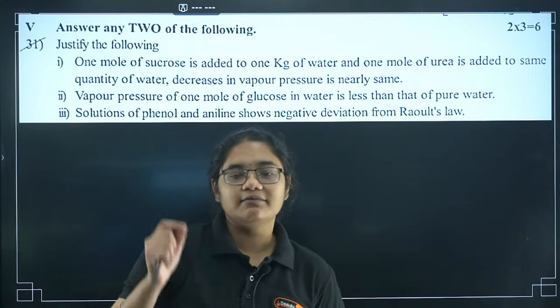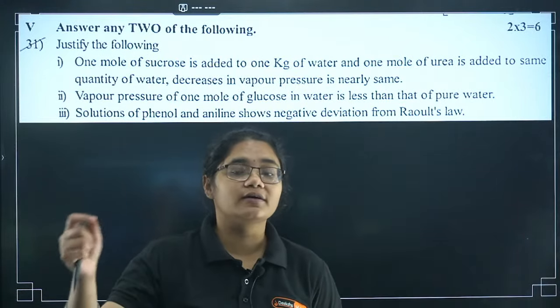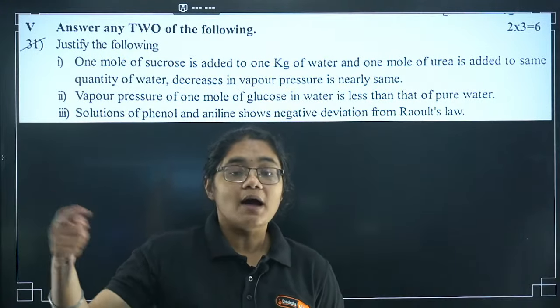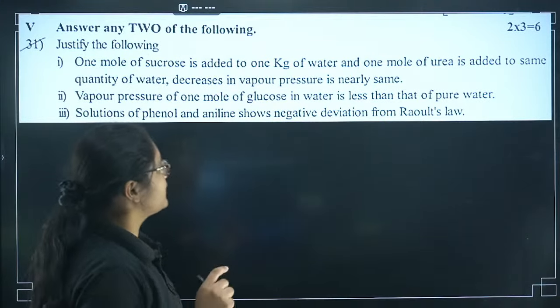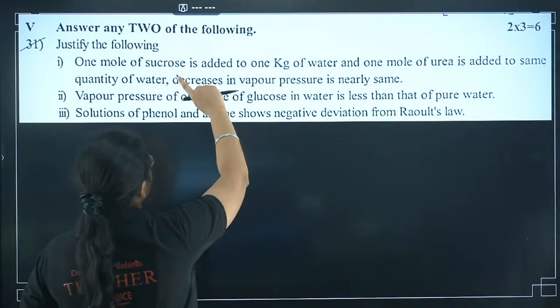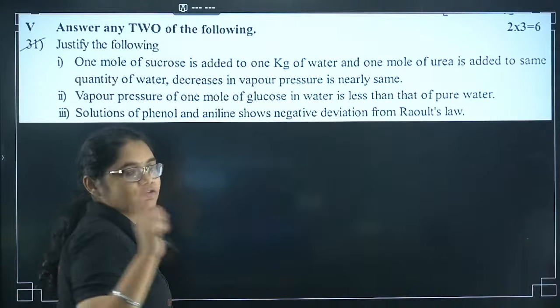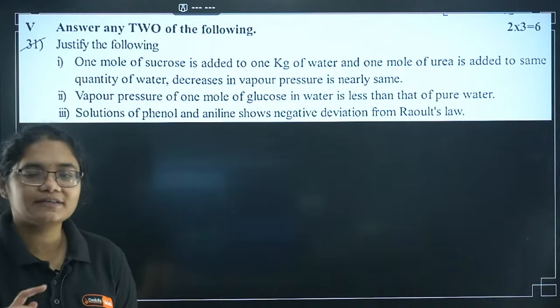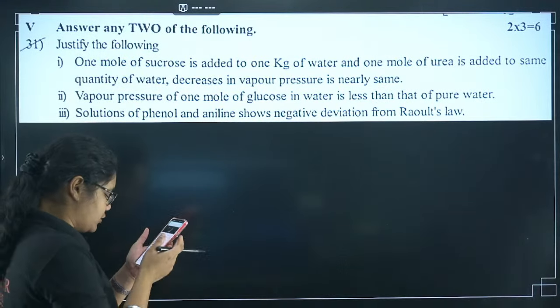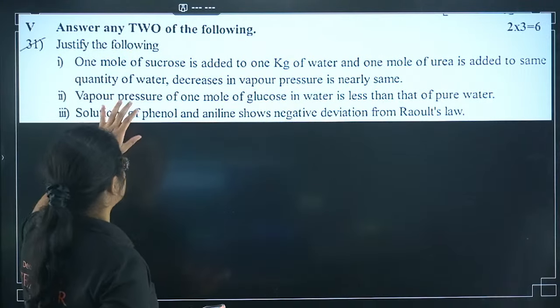The decrease in vapor pressure is related to the amount of substance added, not to the nature of the substance added. Since you are adding 1 mole of sucrose and 1 mole of urea, the number of particles added is the same, so the relative lowering of vapor pressure will also be the same. Okay, I hope this is clear.